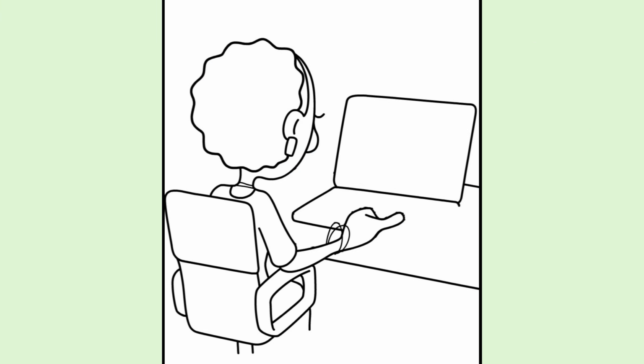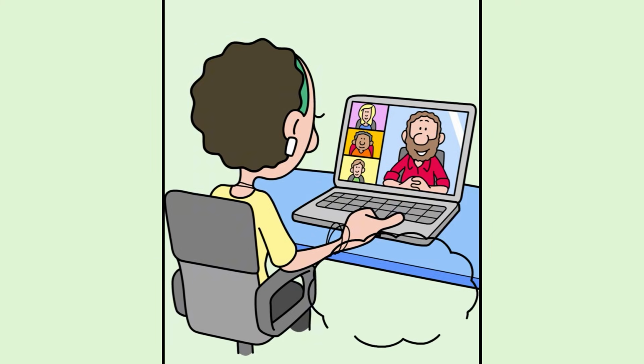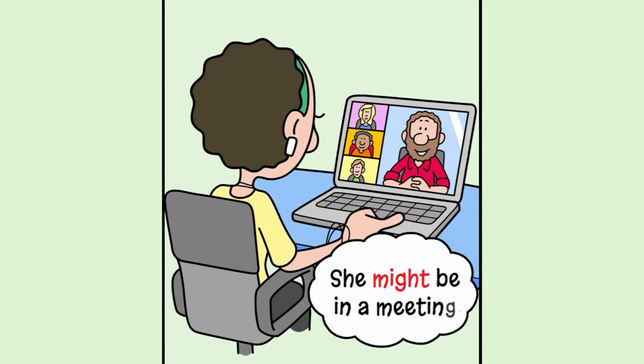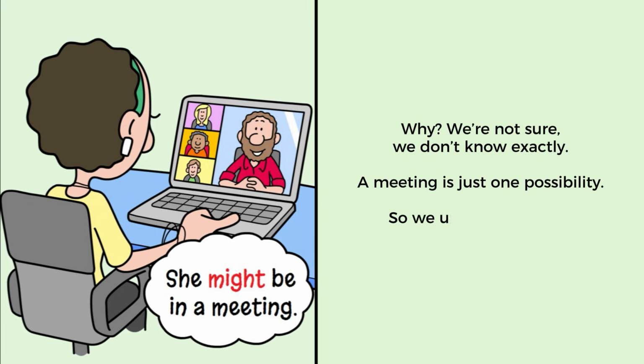But wait, she's not replying to messages or emails. She might be in a meeting. Why? We're not sure. We don't know exactly. A meeting is just one possibility, so we use might. It's a likely reason based on the situation.